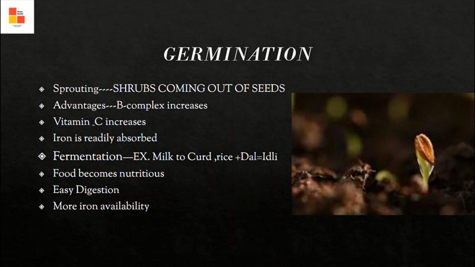This increases B complex, vitamin C, and iron many fold in the food. Fermentation, for example milk to curd, rice plus dal giving rise to idli batter. Here the food becomes nutritious, easily digestible, and more iron is available.